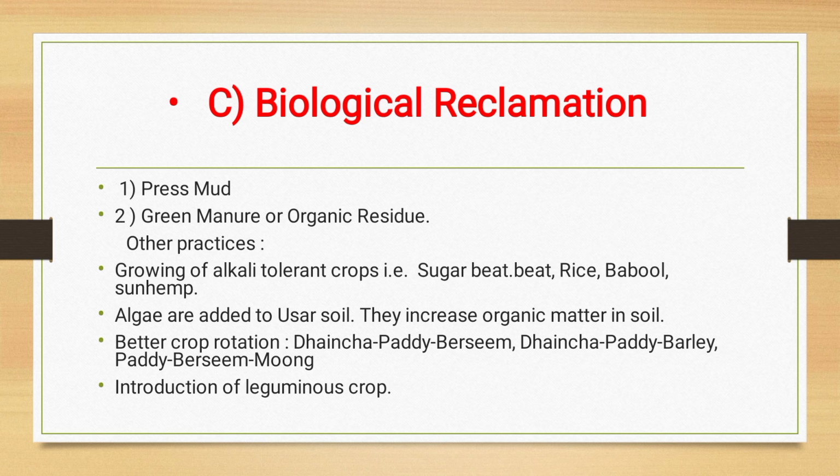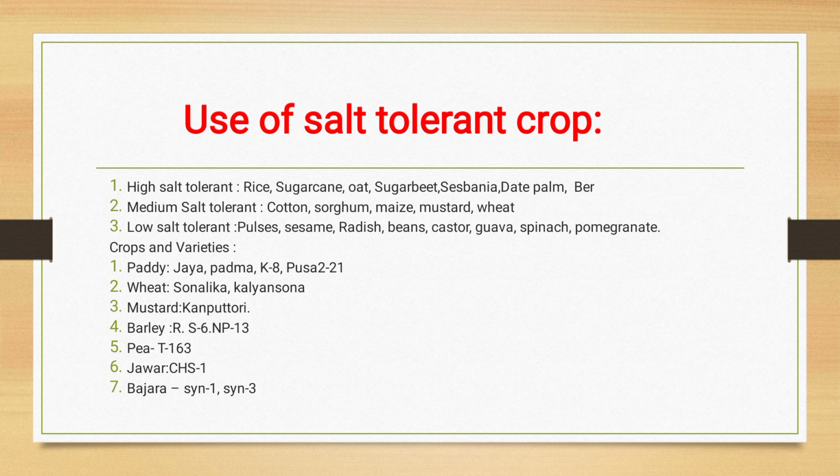This is the nomenclature used in North India. Algae increase the organic matter in soil. Better crop rotation is also used: dhencha paddy berseem, dhencha paddy barley, paddy berseem moong. These are the crop rotations we use to reduce the alkalinity or salinity of the soil. Introduction of leguminous crops: we grow various types of leguminous crops to automatically reduce the alkalinity and salinity of the soil. So that is the biological reclamation.